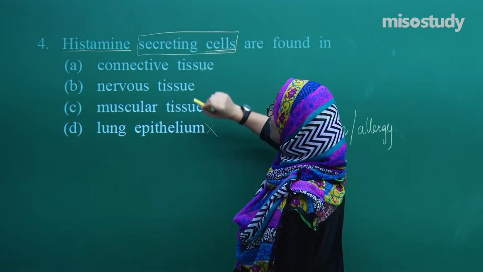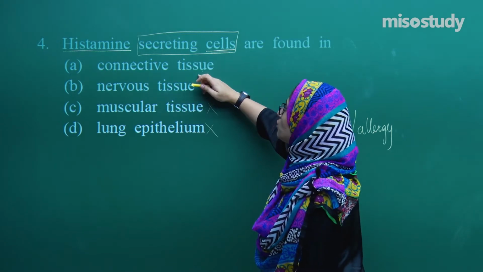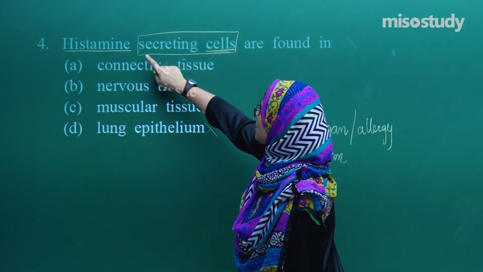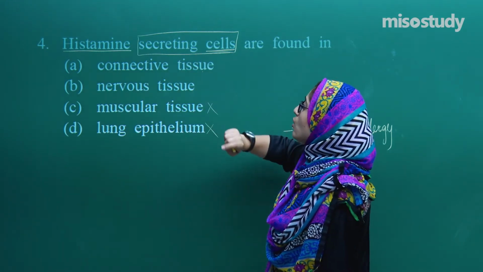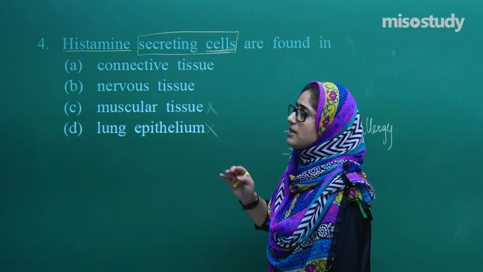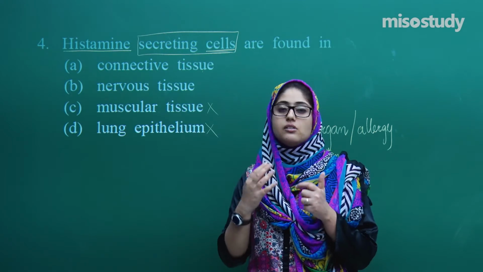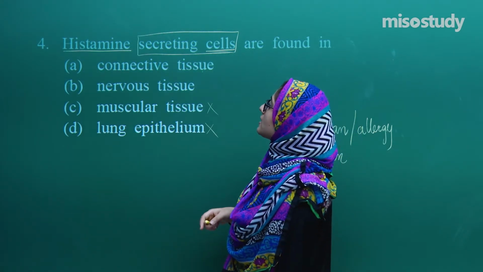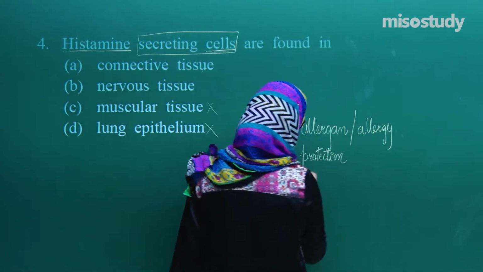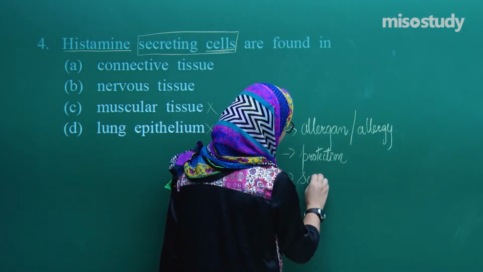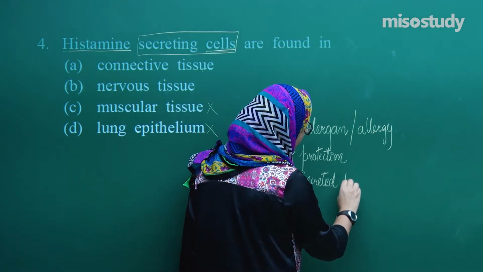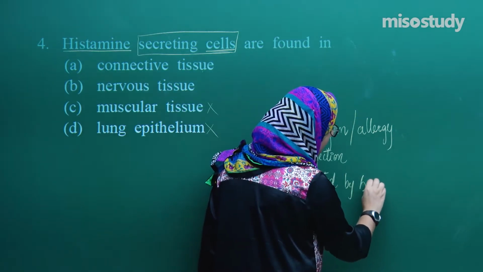This connective tissue. In this connective tissue, we have cells which are histamine secreting cells. Now this histamine is secreted by which cell? Basophils, if you remember. So histamine is secreted by basophils, or you can say mast cells.